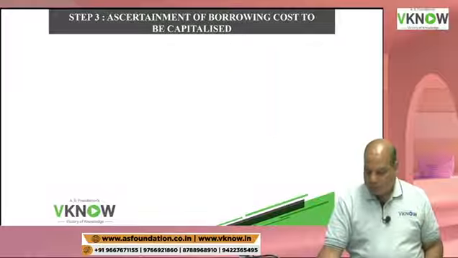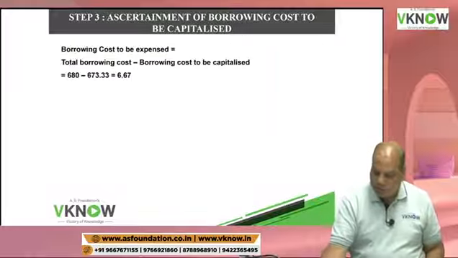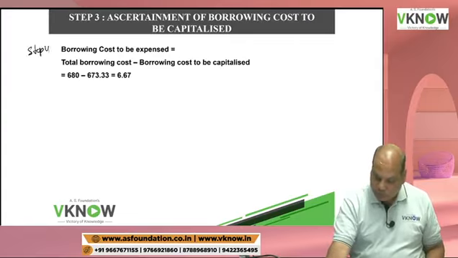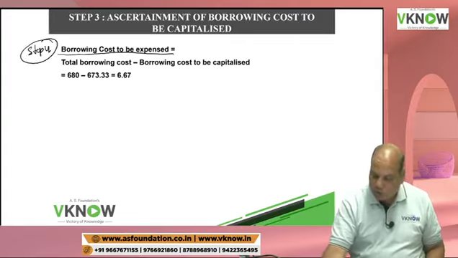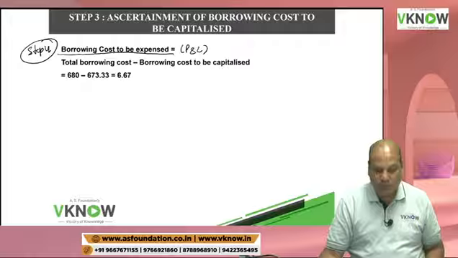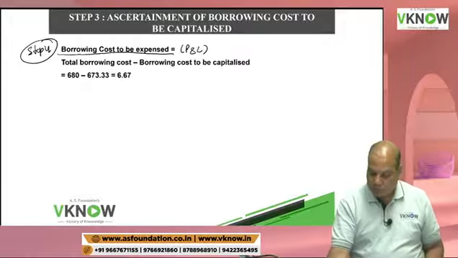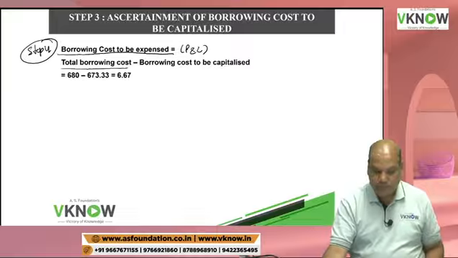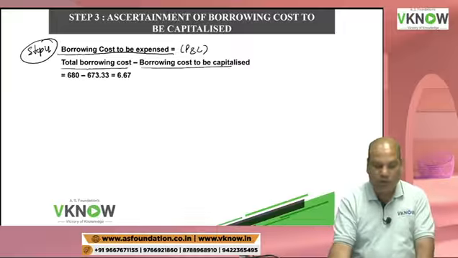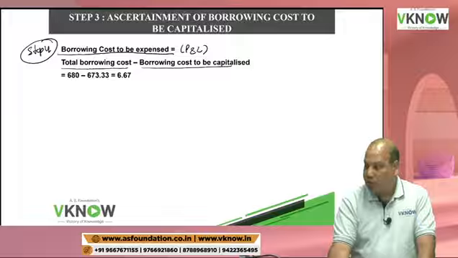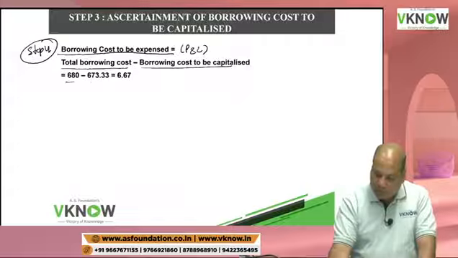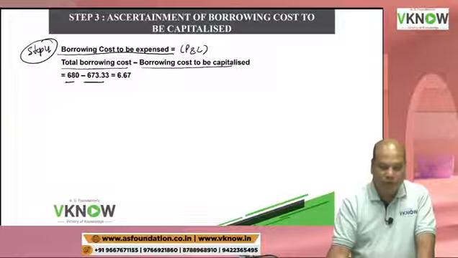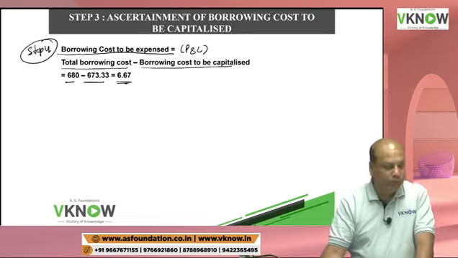So write down, below that write down step number 4. Step number 4, write down borrowing cost to be expensed. To be expensed means to be charged to P&L account. Now the answer would be total borrowing cost minus borrowing cost to be capitalized. 680 minus 673.33, and that is 6.67.